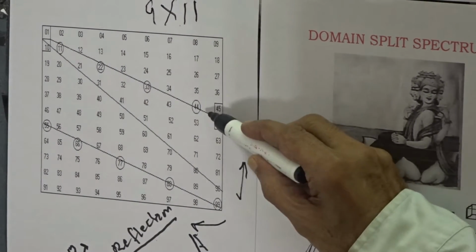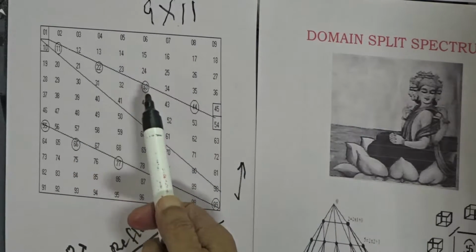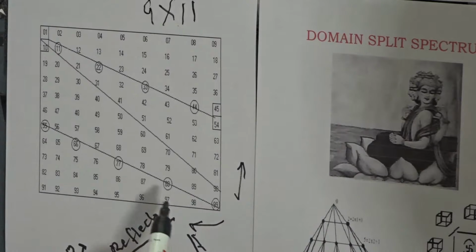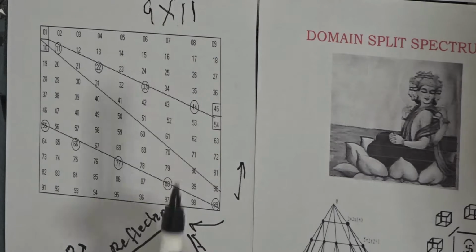The upper block will have a mirror line along 11, 22, 33, 44, and the lower block will have a mirror line along 55, 66, 77, 88 and 99.